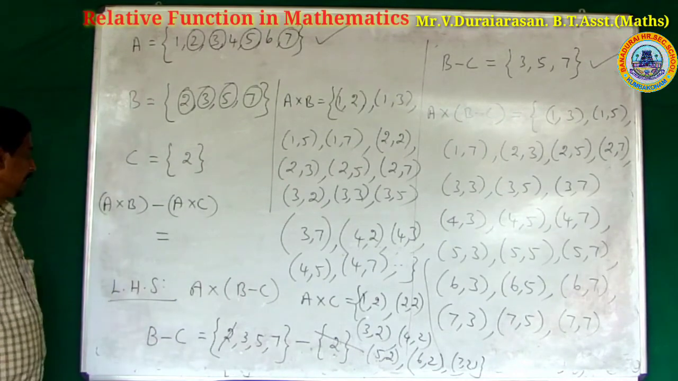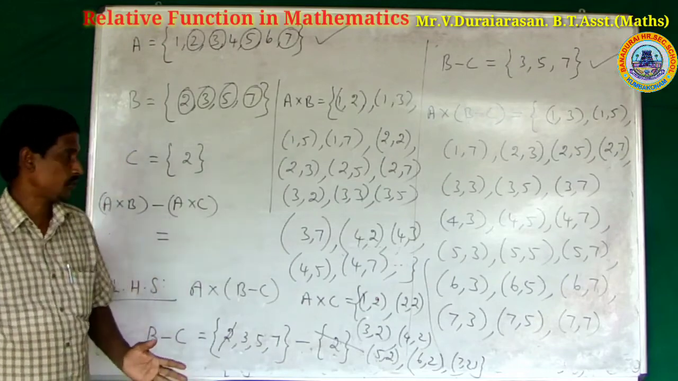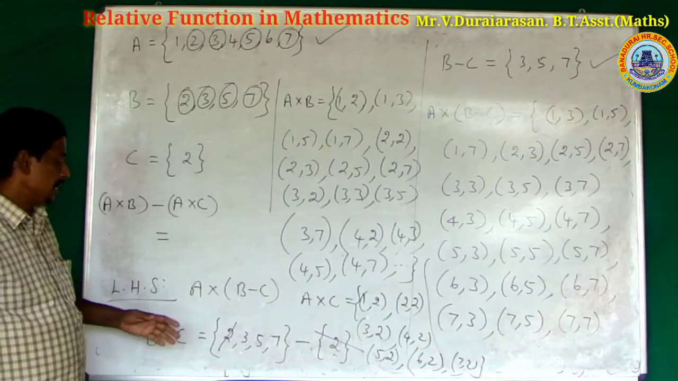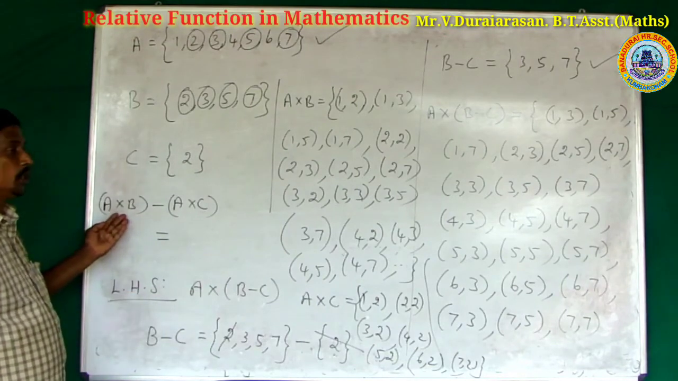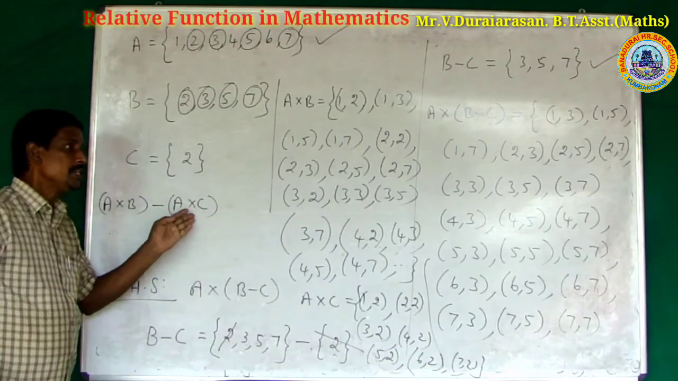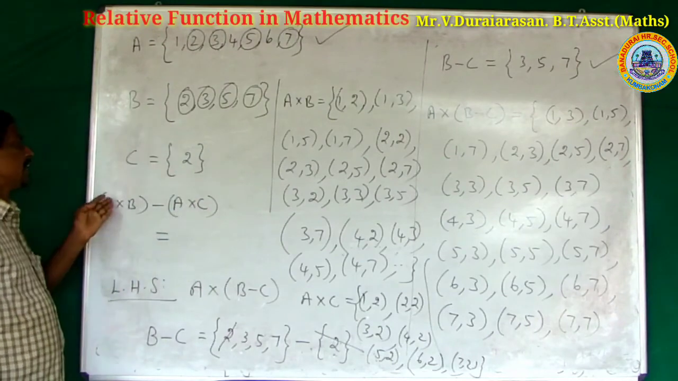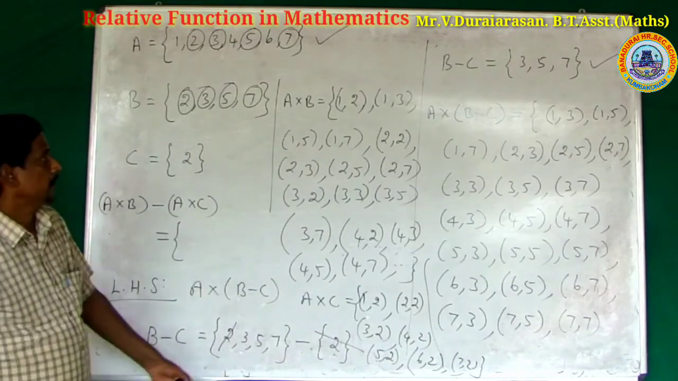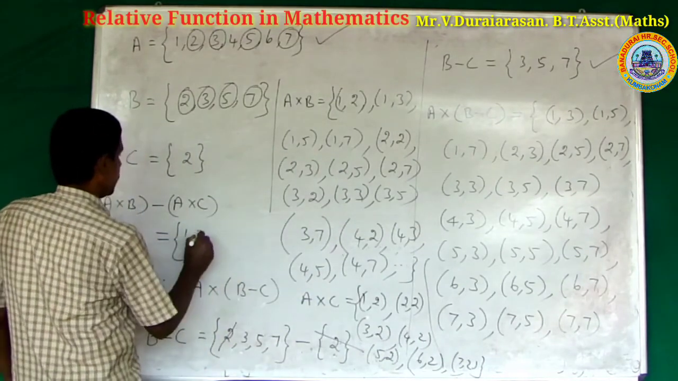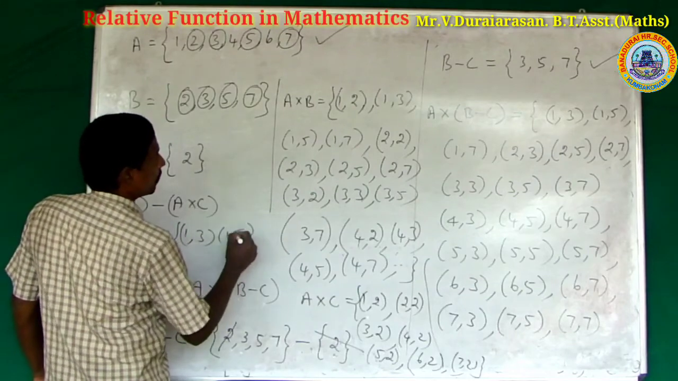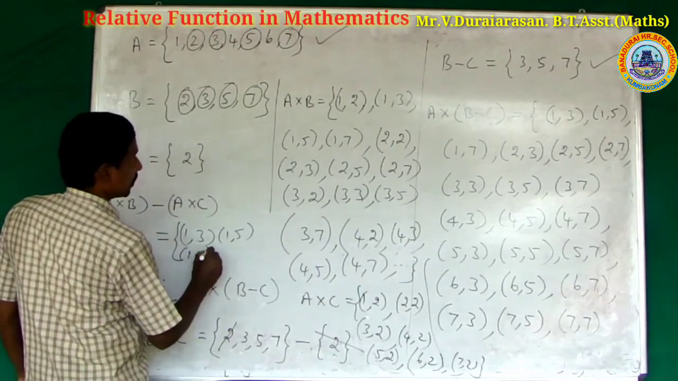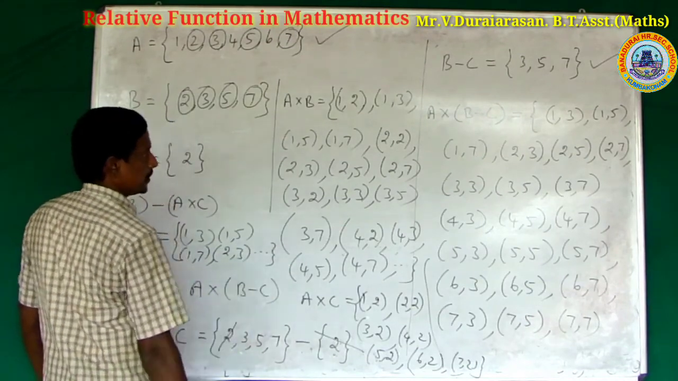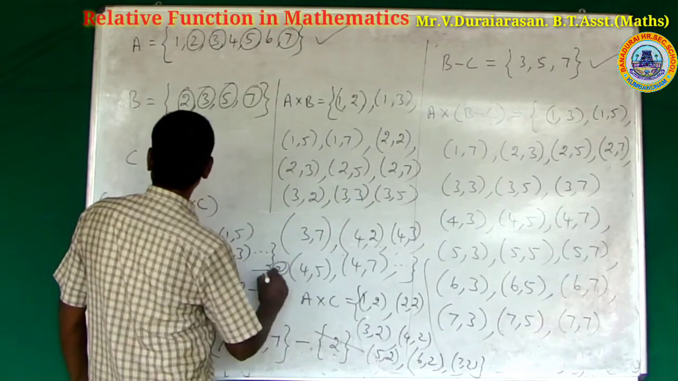Alright, as I explained for B difference C, in a similar way eliminate the elements of A cross C from A cross B. The remaining elements are 1, 3, 1, 5, 1, 7, 2, 3, and so on. This is equation number 2.